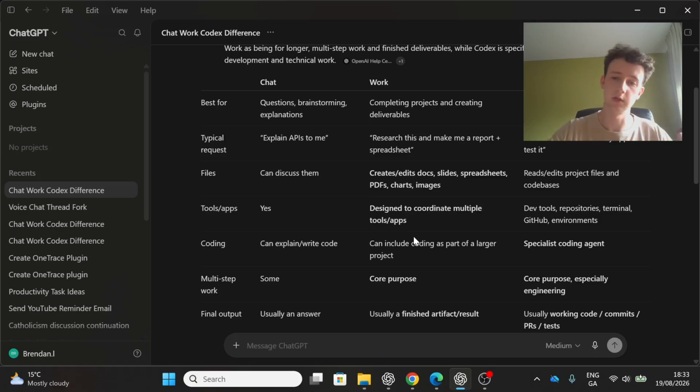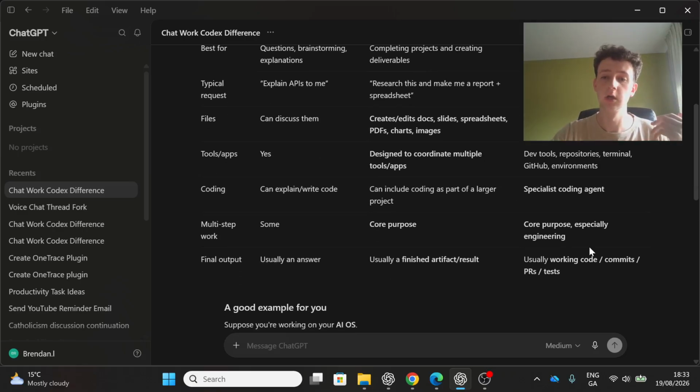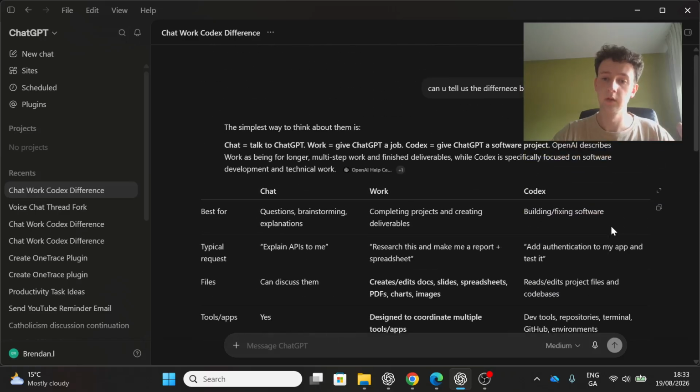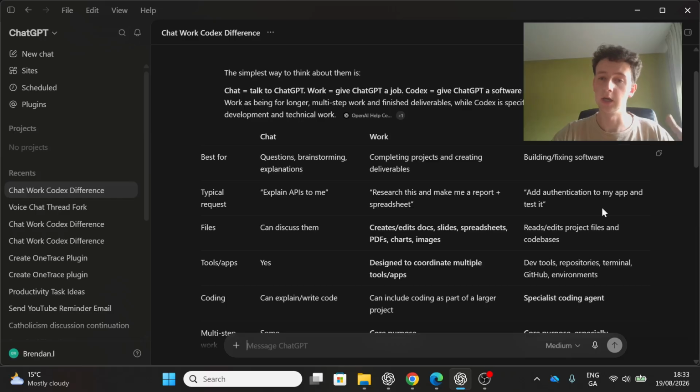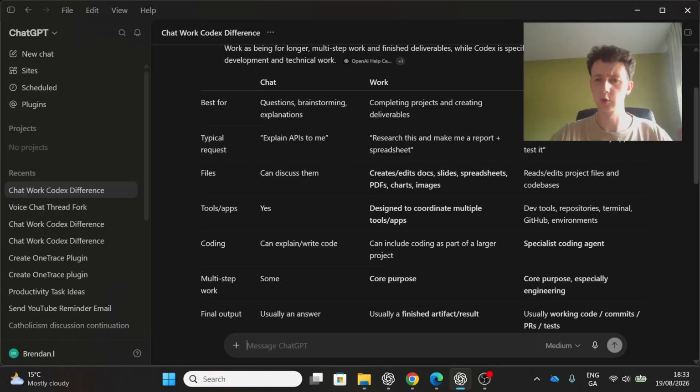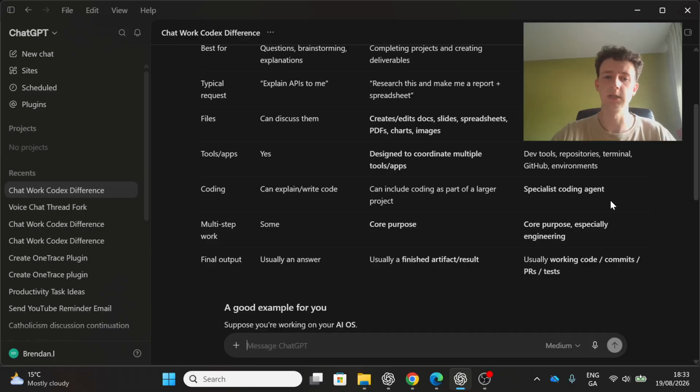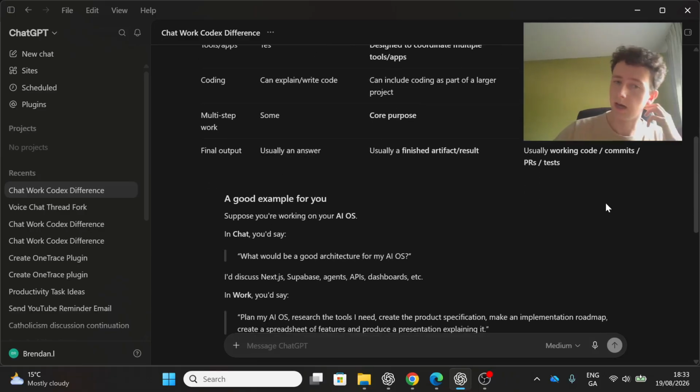The example it gives here is it's a specialist coding agent built for purposes especially engineering. For example, if you're building a software, that is where you use Codex. For any of you who use Claude Code, Codex is basically the ChatGPT version of Claude Code. So this is the next level stuff. It's telling me a good example.